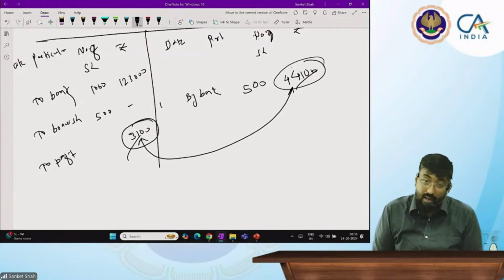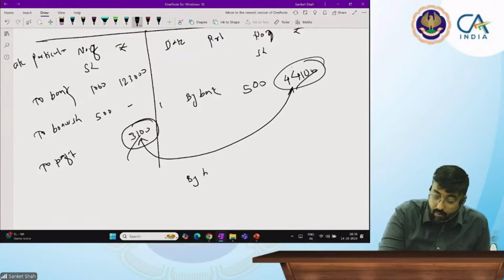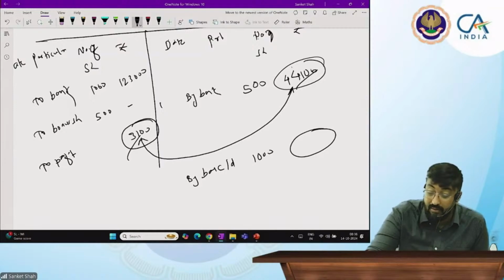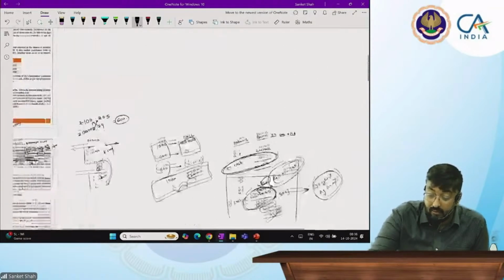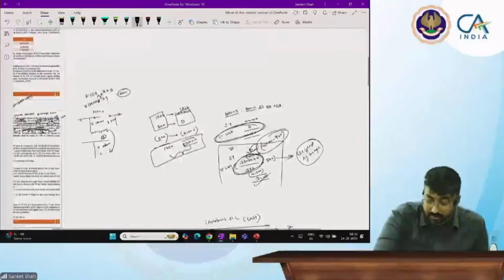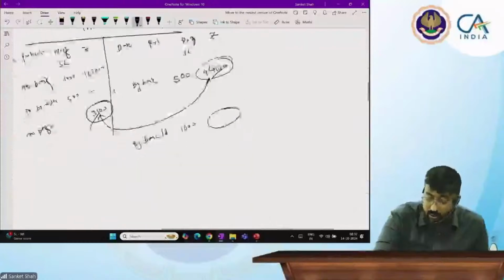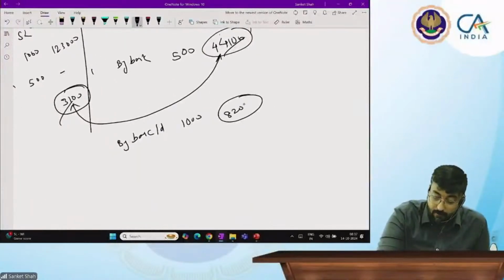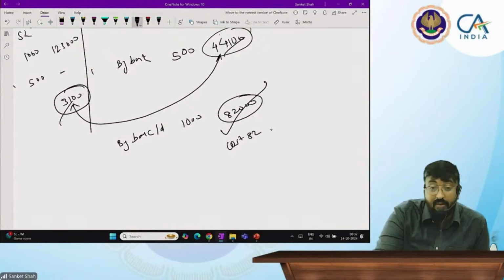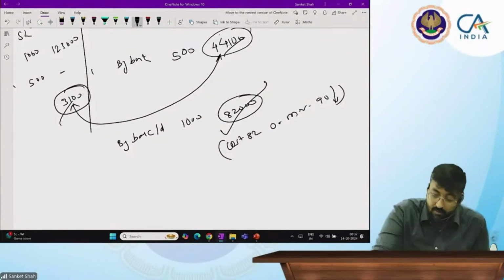And then I record my balance carried down 1,000 shares at 82,000. Correct, no? Yes, sir. 82,000. And now here I will record at cost is 82, और मार्केट वैल्यू कितनी चल रही है, 90, whichever is lower.